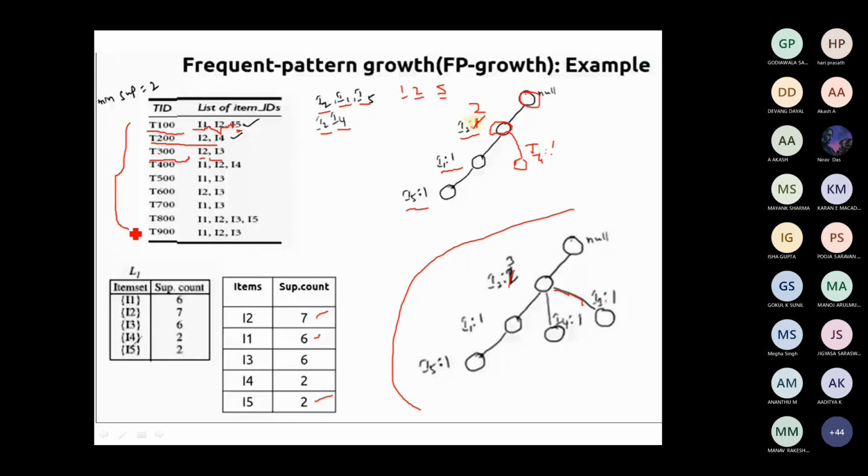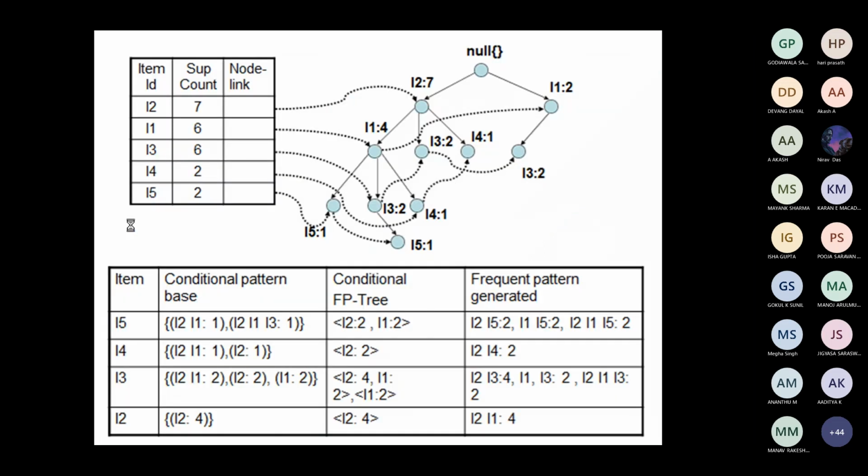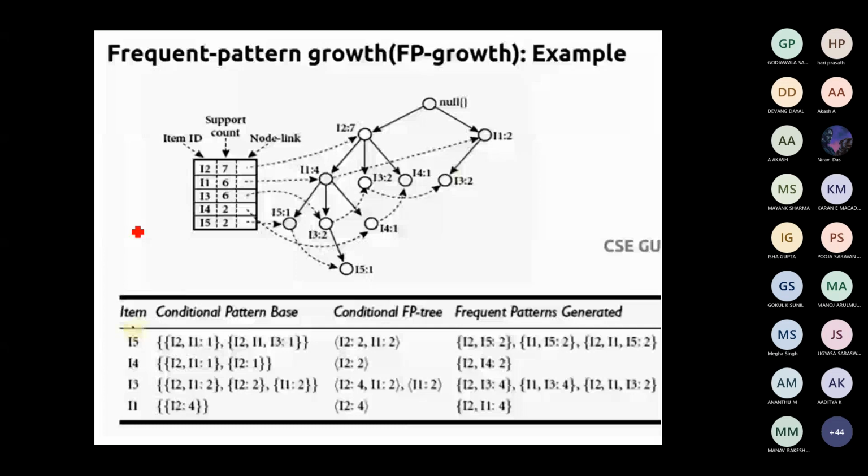So this is a very simple FP tree that you have to construct initially. The next step is to connect each node with its item set. It is very simple. I2 is there, so you connect it over here like this, and then I1 you connect over here, and I3 you connect to this I3 here, and I4 you connect wherever you encounter I4. In this way you connect all the nodes. Our tree is very important; connecting with this node link is not that important.